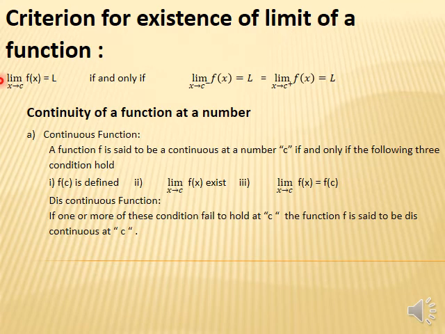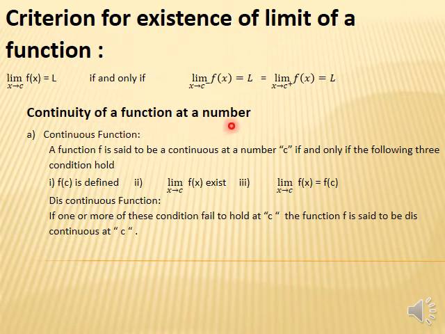Now student, what is the existence of the limit of a function? It means the limit as x approaches c of the given function is equal to L if and only if the limit exists, that is, if you approach from the negative side and the function goes to L, and if you approach from the positive side and it also goes to L. The left hand limit and right hand limit must be equal, then the limit must exist. If the limit from the left hand side and the limit from the right hand side are not equal, then the limit does not exist.